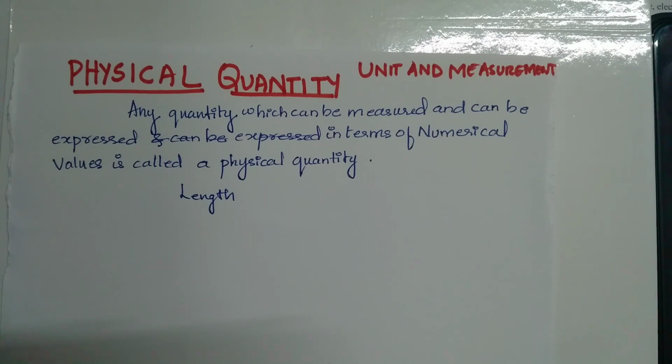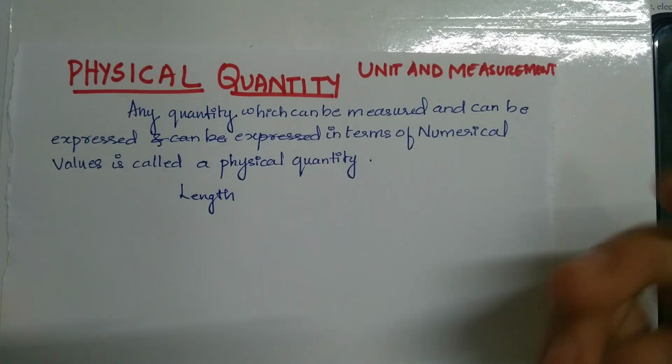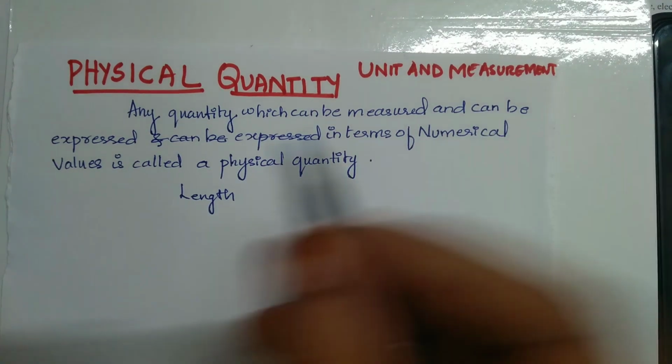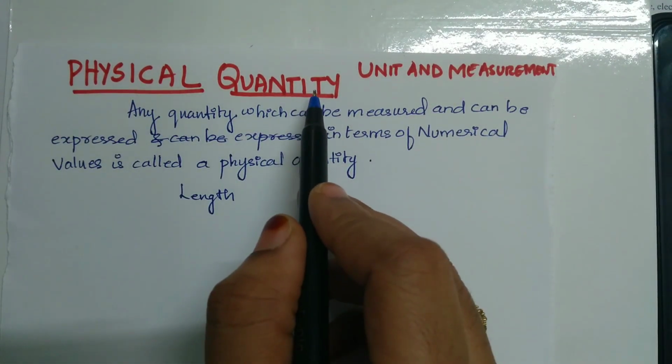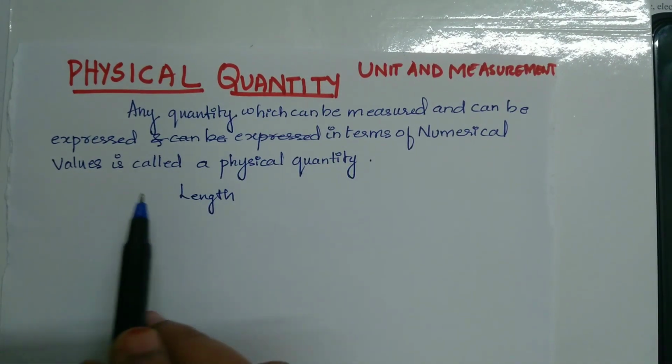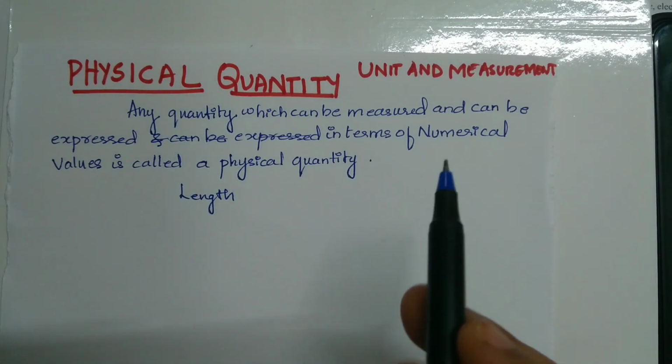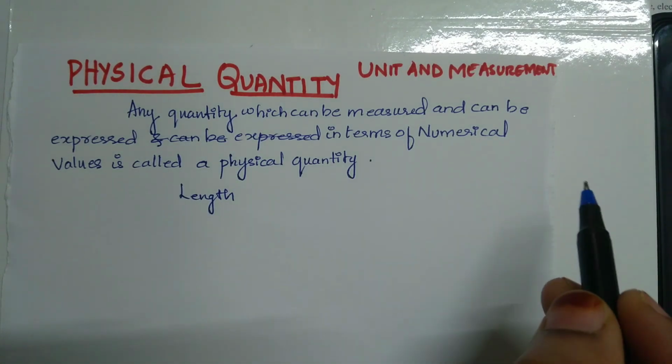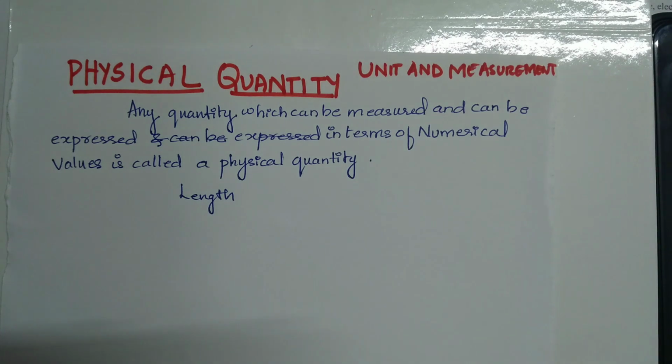In this video we are going to discuss the topic of physics under the chapter of units and measurement, that is physical quantities. So what are physical quantities? Any quantities which can be measured and can be expressed in terms of numerical values is called physical quantities.